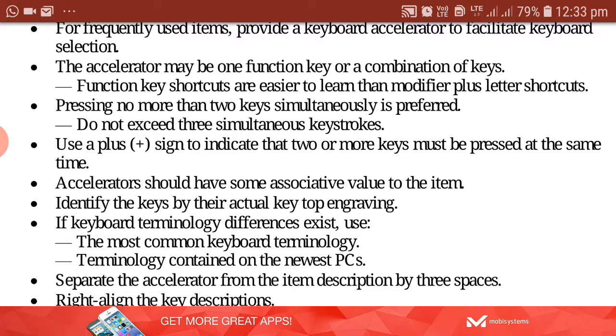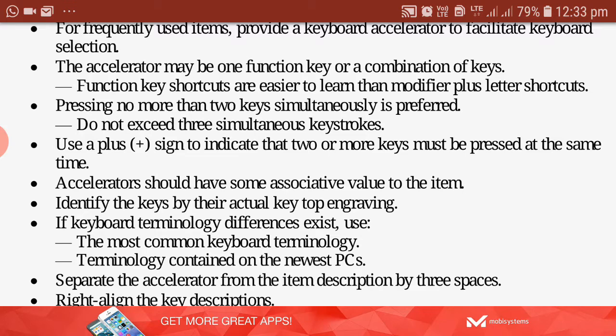So this also has to be provided. This keyboard accelerator has to be provided in the menu options. Whenever you go to a menu, suppose Edit, if you go to Edit, you have the Copy option, right? In front of the Copy option, you can see Control plus C. That means whenever you are displaying the list of choices under the menu item, not only do you have to give the name of the choice, apart from that you have to give the keyboard accelerators also.